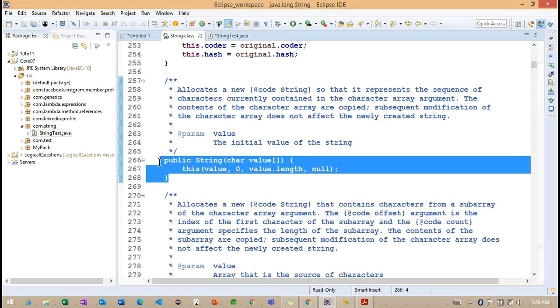Sir, if we have an empty constructor, can we also initialize with values? So what values are you trying to initialize? Like here we are using public String char value. I am giving an empty string, like an empty constructor. I am not giving any argument. Then in this method, can we initialize like this, value 0, value dot length null?